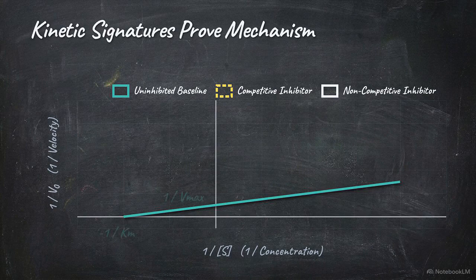The y-intercept represents 1 over Vmax, and the x-intercept marks -1 over Km. If we overlay the data from our competitive inhibitor, the line gets steeper, but it intersects the uninhibited baseline perfectly at the y-axis. This visually proves that Vmax is unchanged, even as the x-intercept shifts to reflect a lower apparent affinity.